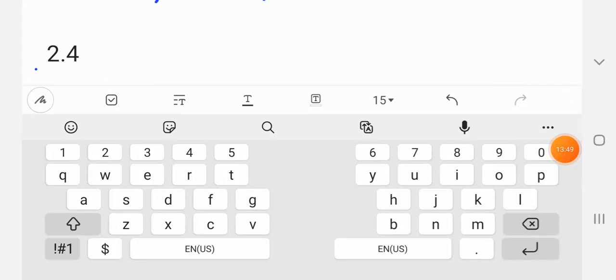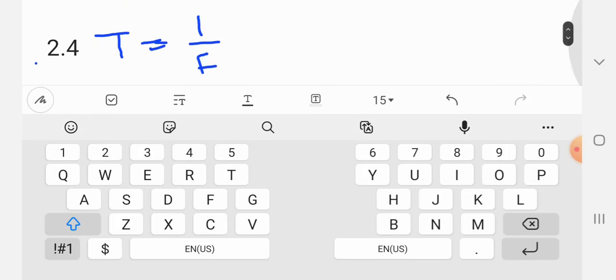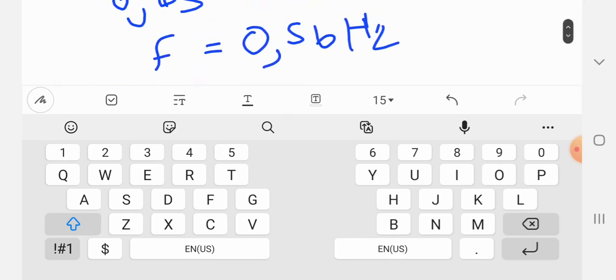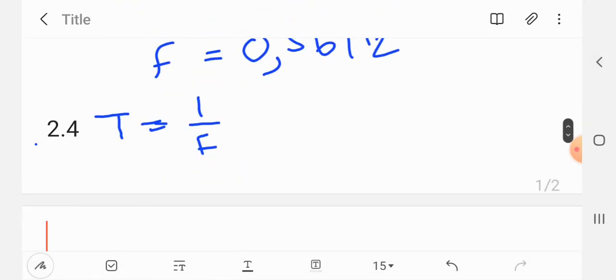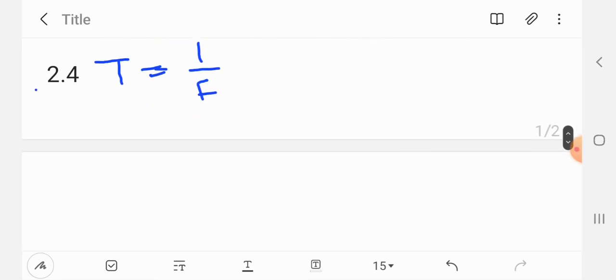So yes, I will be writing here. We will use time equals 1 over frequency. We just calculated the frequency here. So frequency is 0.56, and then time is 1 over frequency.